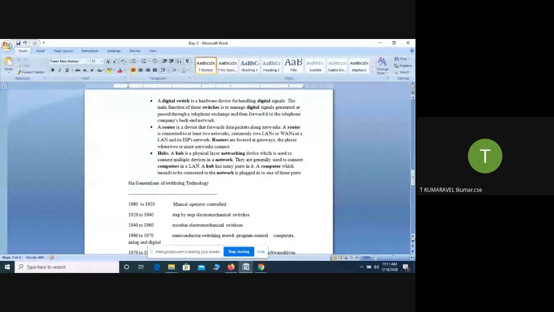And the next one is the hub. What is the meaning of a hub? For example, in your machine you want to connect more than one peripheral device. How do you do that?